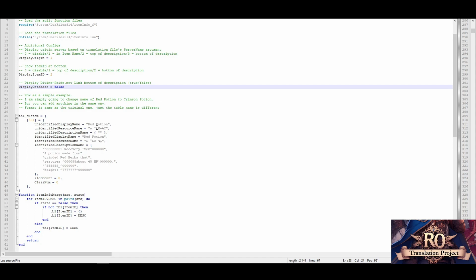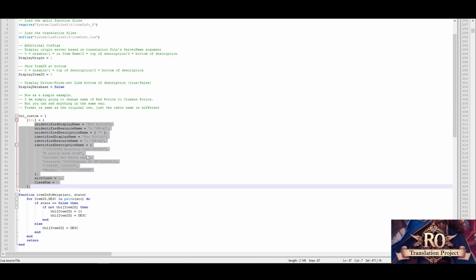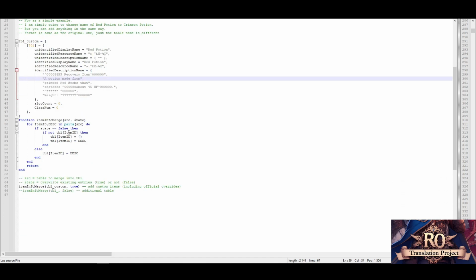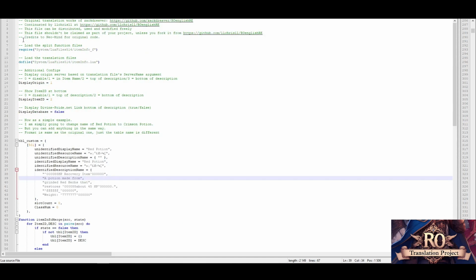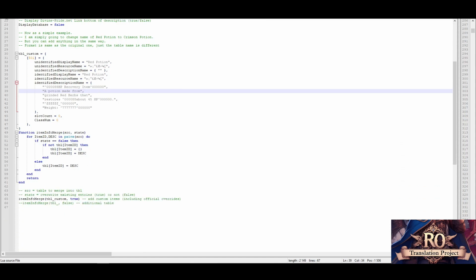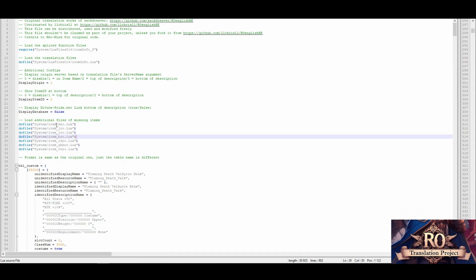I just changed it to red potion instead of the crimson potion to keep the example. While the effect might be from pre-renewal, which I sort of checked for comparison, it's really different. Then, as an example, I also have additional files loaded, and I loaded here the additional files with the missing items from each server. But everything else stays the same.